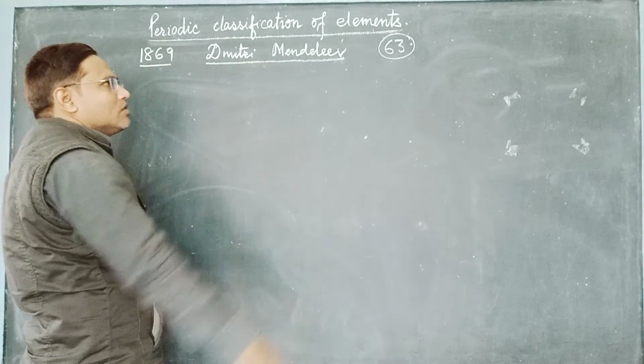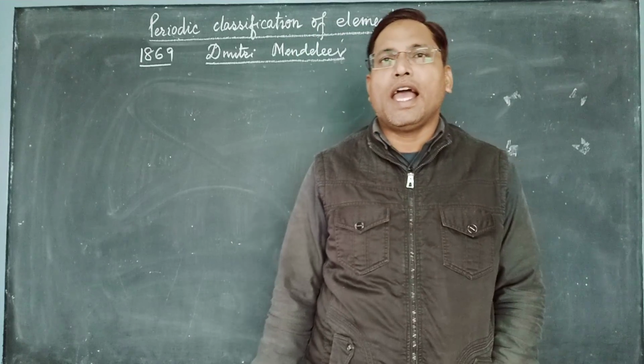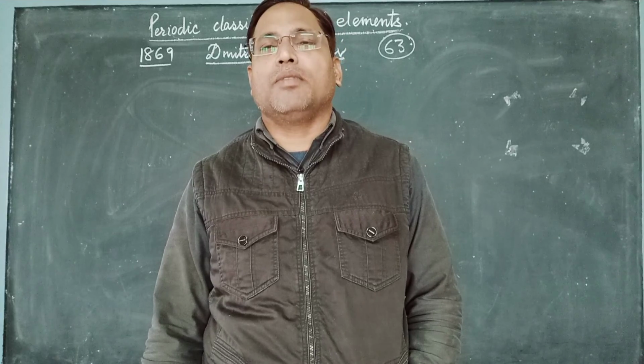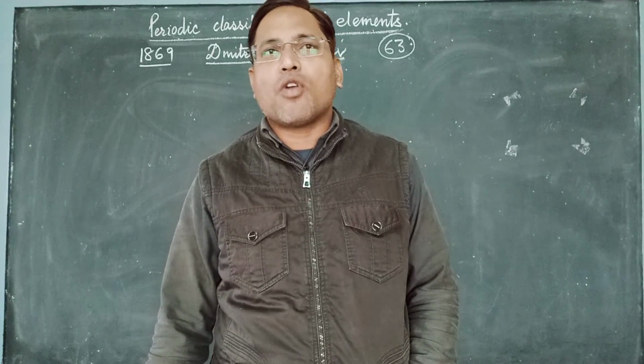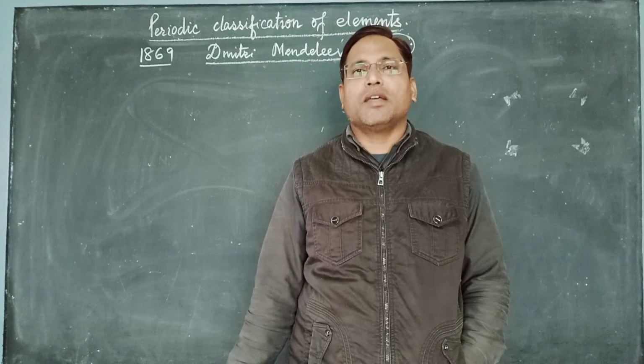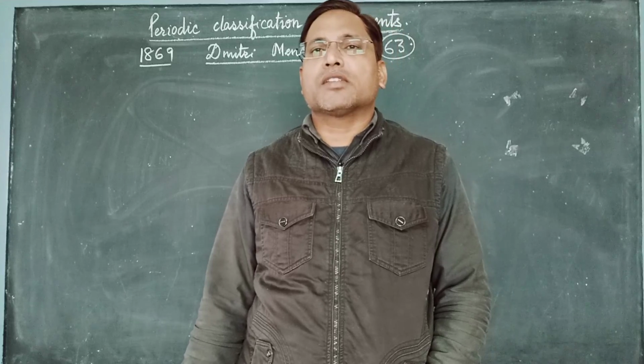And this genius fellow was able to arrange all of them in his periodic table. And not only that, he said that I am leaving some spaces empty for the elements that will be discovered in future.